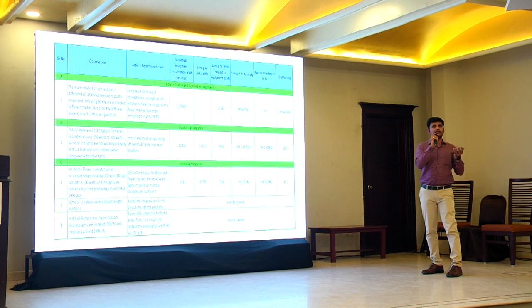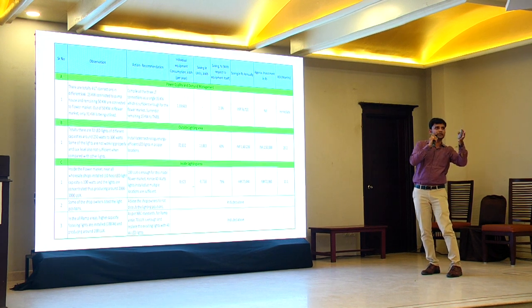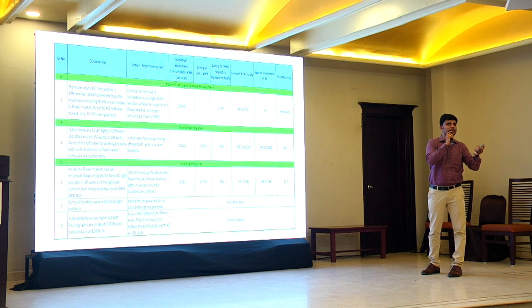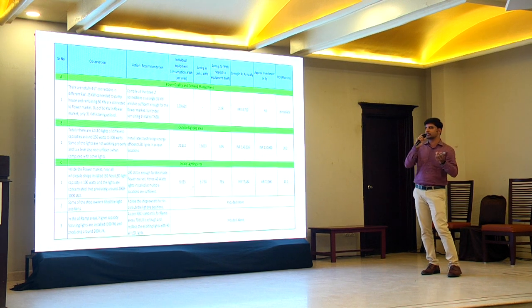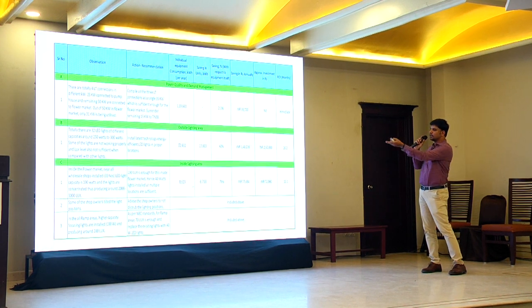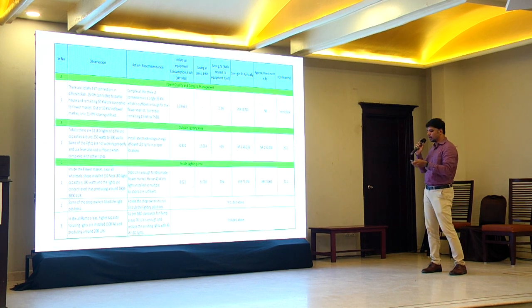Some people feel they don't want a light in a place, and since there is no option to switch it off individually, they tilt the lights in some other direction. When we cut this down, in the inside lighting area the existing annual consumption was 8,000 units and we can save up to 6,000, almost 80% savings potential.